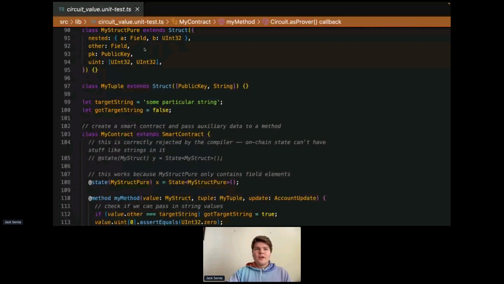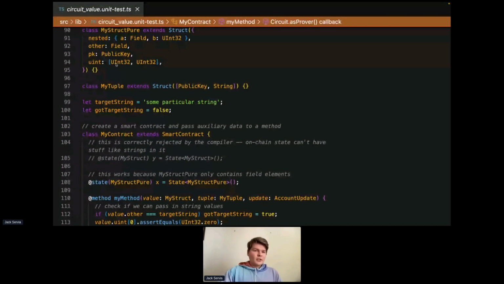One of the fundamental requirements of all zero-knowledge proof systems is that data has to be represented in this field type. A field is an element of a finite field, which is a complicated set of numbers that have properties that are pretty familiar for the most part, with a few caveats, and they're kind of big caveats. Things like division work quite differently, and so this can be confusing for people.